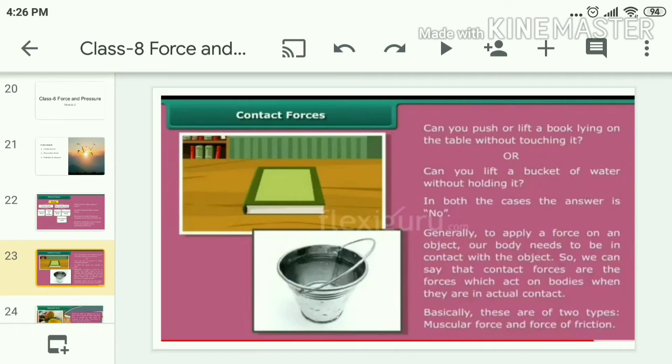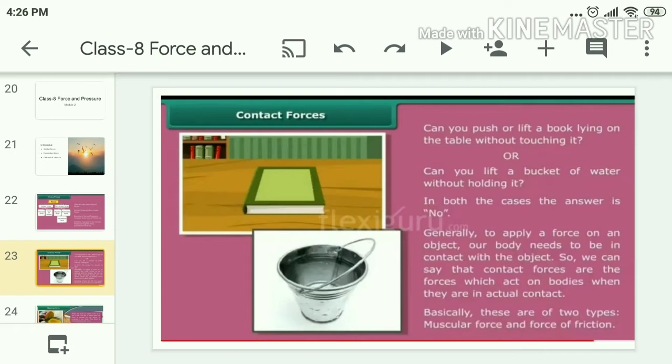In both the cases, the answer is no. Generally, to apply a force on an object, our body needs to be in contact with the object. So, we can say that contact forces are the forces which act on bodies when they are in actual contact. Basically, these are of two types. They are muscular force and force of friction.